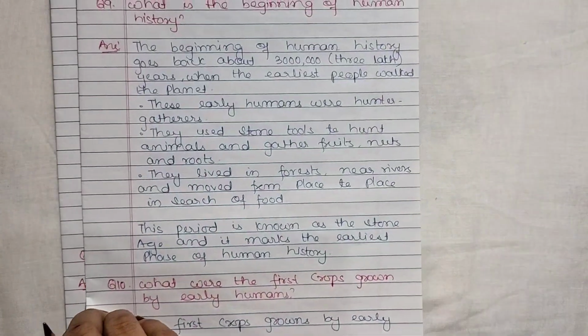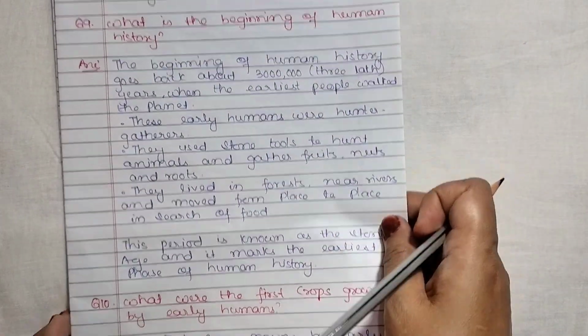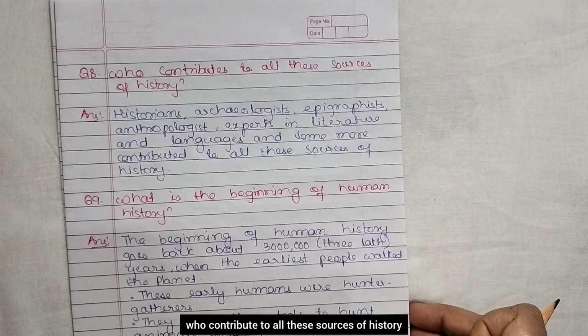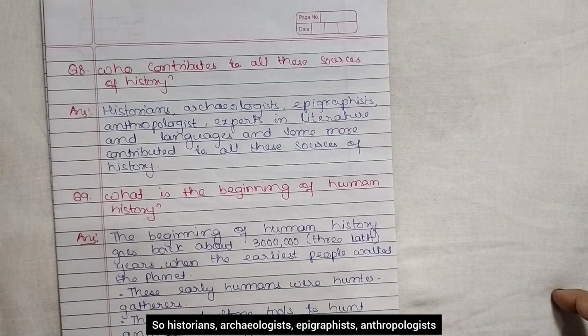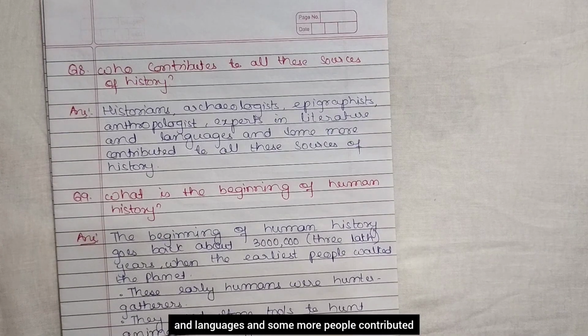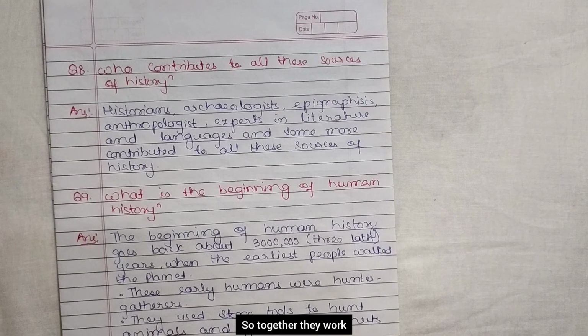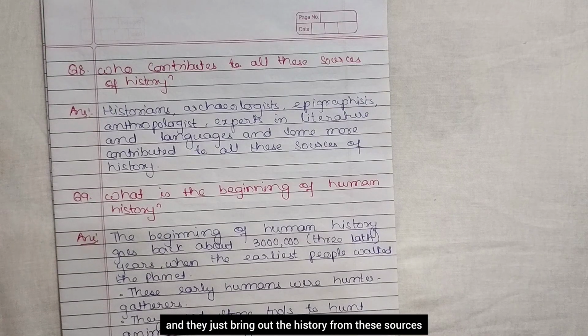Next, who contributes to all these sources of history? So historians, archaeologists, epigraphists, anthropologists, experts in literature and languages, and some more people contribute to all these sources of history. So together they work and bring out the history from these sources.